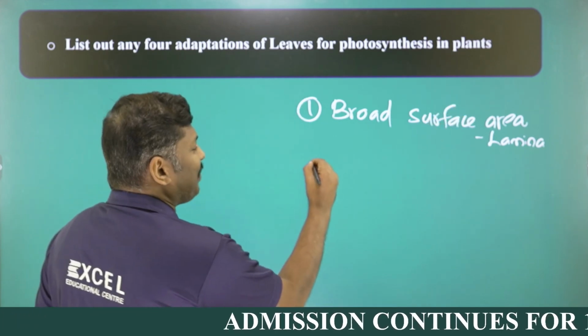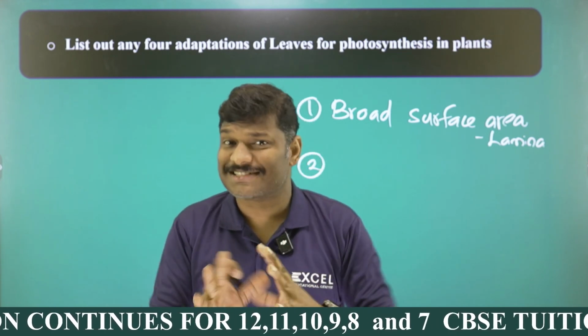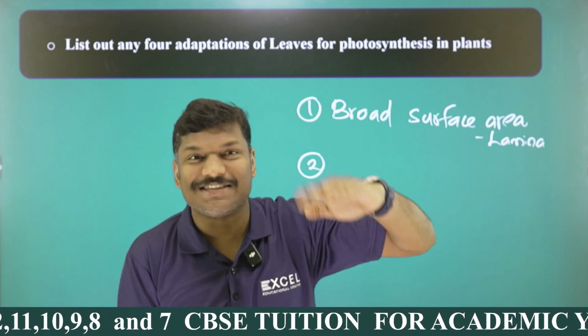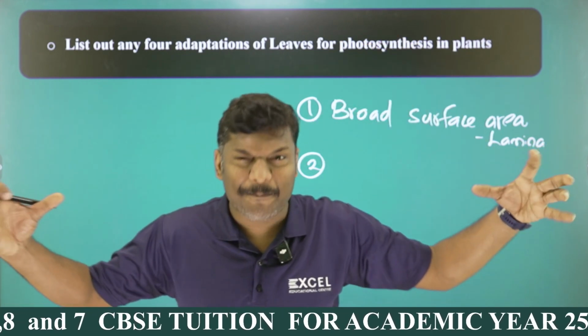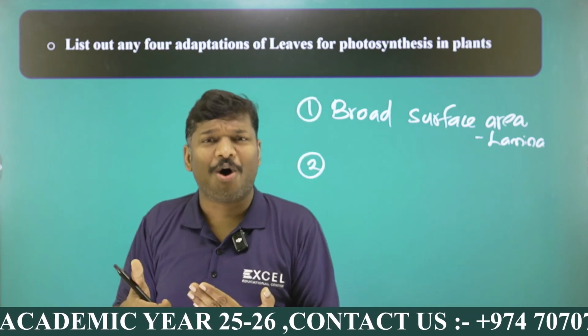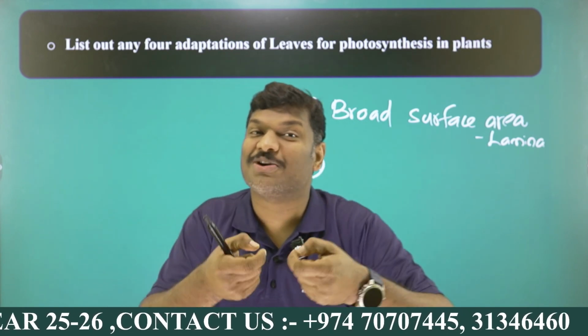And the second one: when you look at a plant, you know the upper surface of the leaf and lower surface of the leaf are not the same in color. The color is green, but the intensity of the green color is different, right? I already started that point actually. When you take a leaf, the upper surface of the leaf has palisade mesophyll. Palisade mesophyll is the type of mesophyll in which the cells are tightly packed. In the lower area, just under the palisade mesophyll, you can see another type of mesophyll called spongy mesophyll.